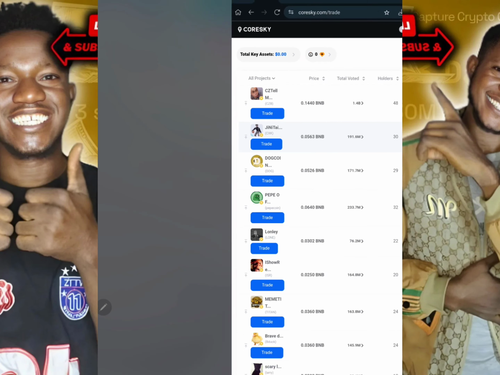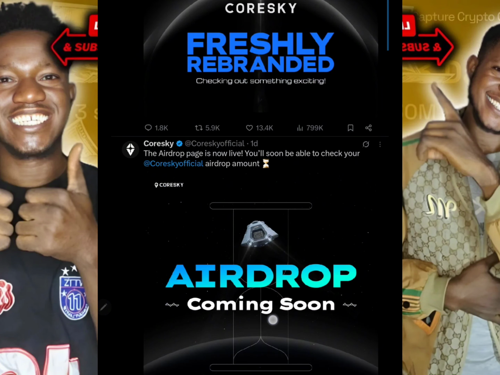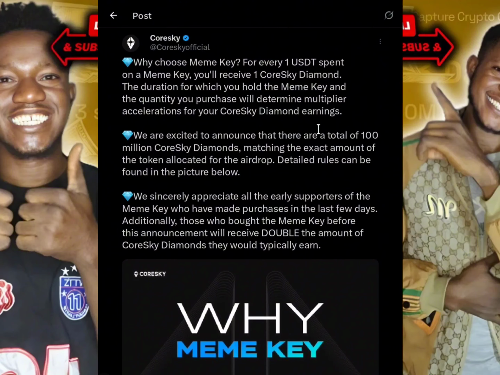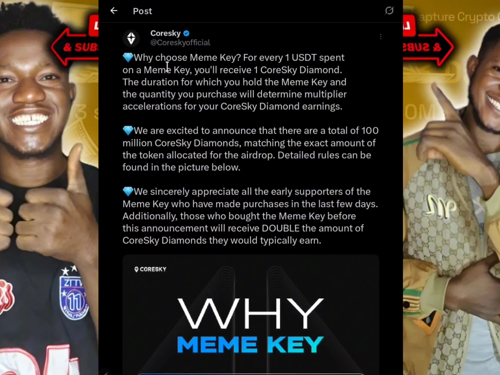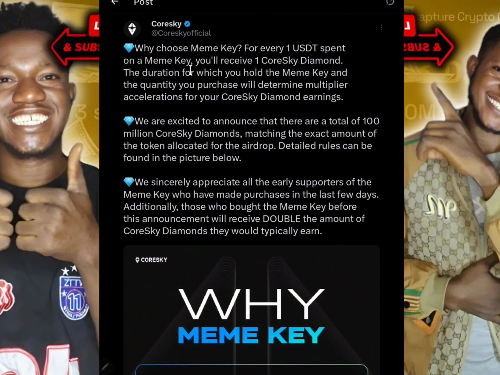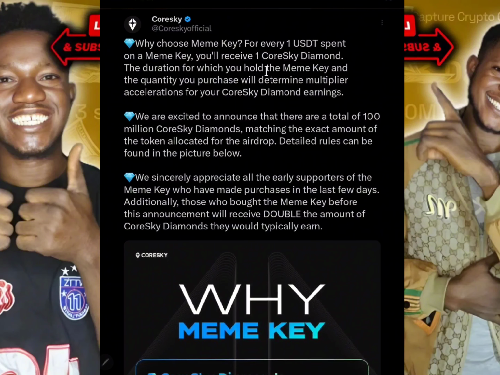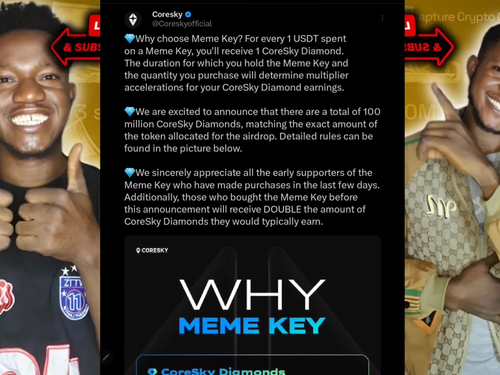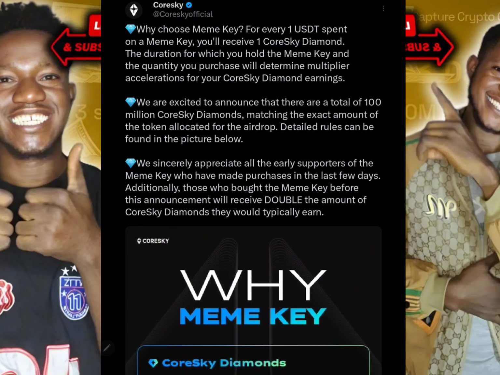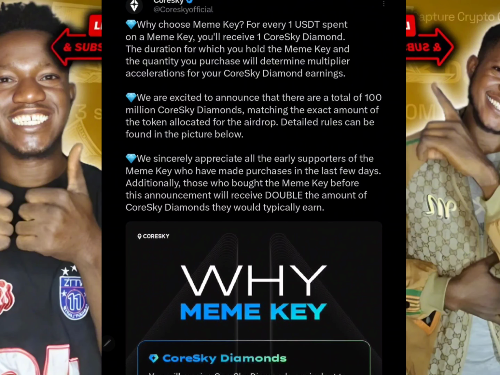And now, according to what they say right here, one key is equivalent to one diamond. So like they say right here, why choose meme key? For every one USDT spent on meme key, you will receive one Coresky diamond, meaning that $1 is equal to one diamond, and holding diamond actually multiplies your reward.